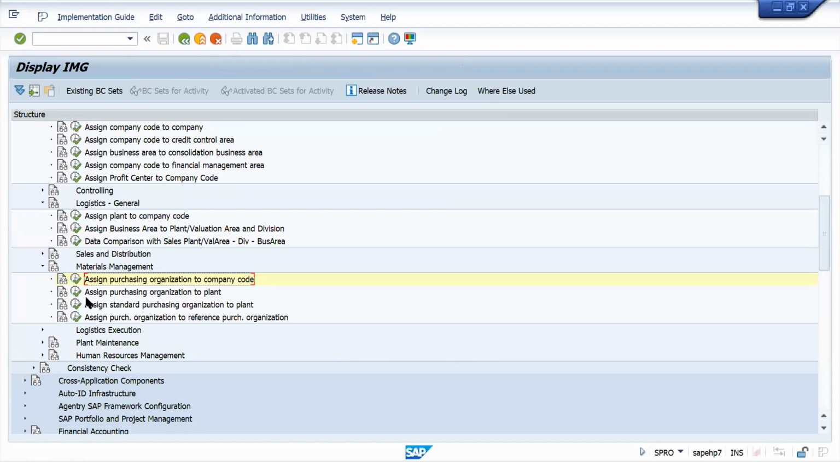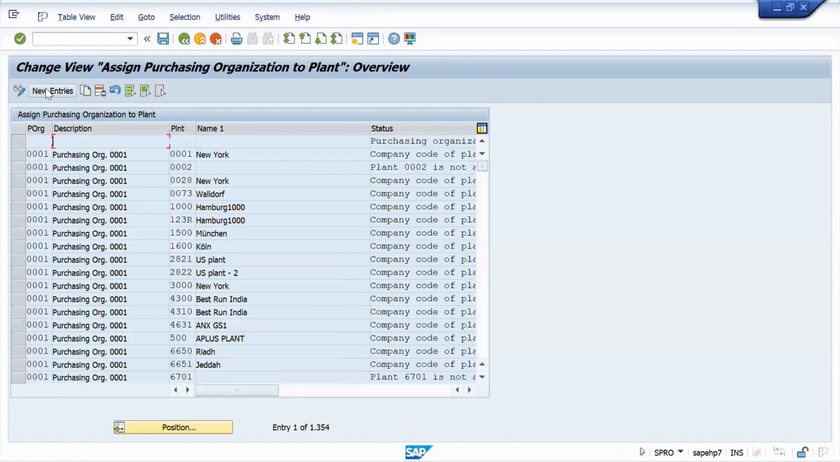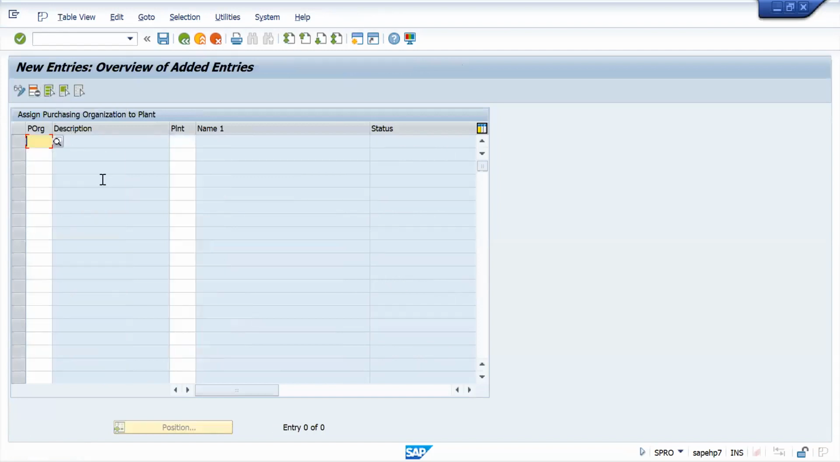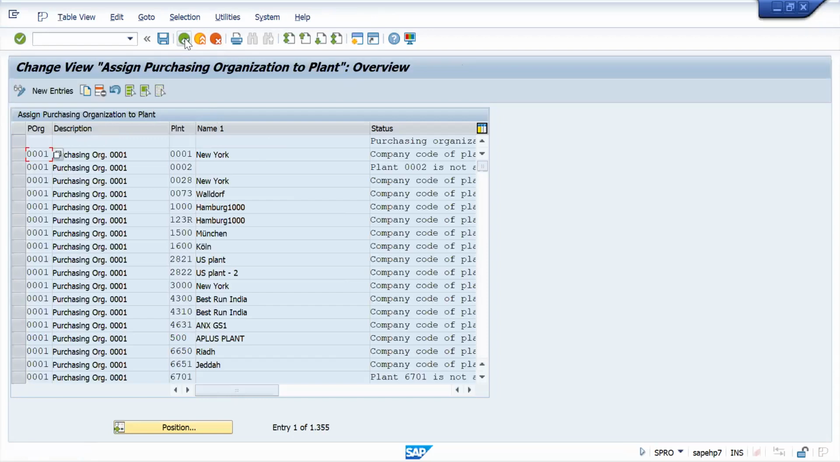Okay, assign purchase organization to plant. Execute. Here we will go to new entry. Okay. New entry. Purchase organization is NAC3. My plant is NAP1. Just press enter, both will be picked. Save. Okay. Here our enterprise structure assignment is over. Okay, everything will be linked now.